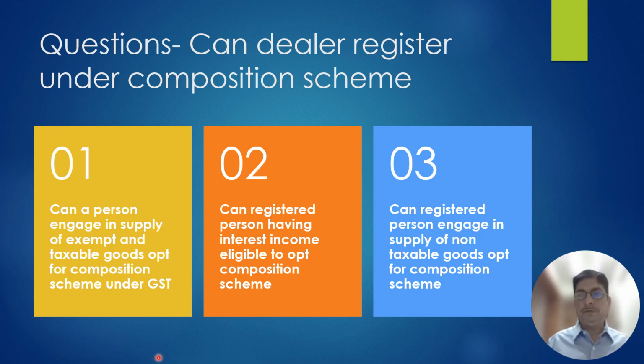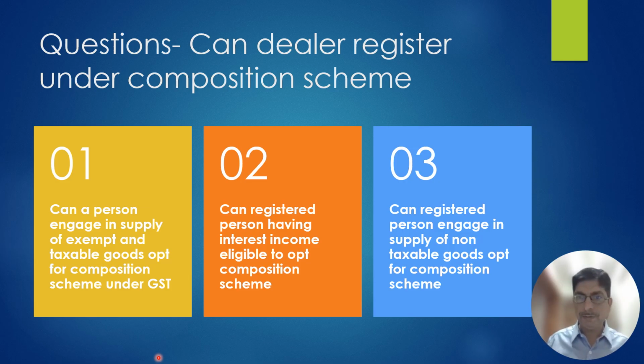But let's have a following question to this. That 1% GST liability is to be calculated on what amount? Total turnover or only on taxable turnover? In case of a manufacturer, that 1% GST liability is to be calculated on total turnover, that is taxable plus exempt supplies. And in case of a dealer or trader who is purchasing goods and selling the goods, that 1% GST liability is to be calculated only on taxable turnover.